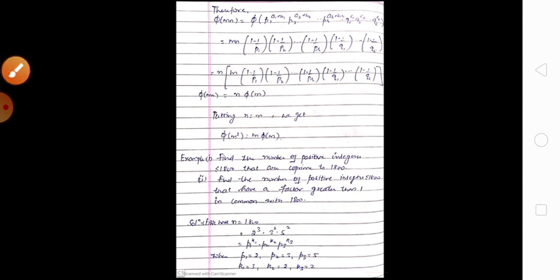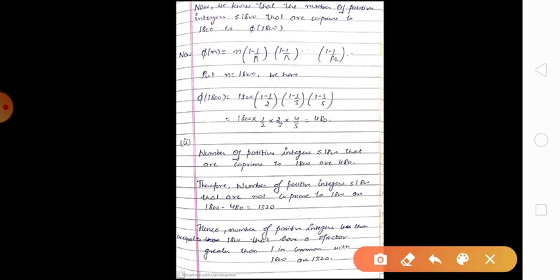Now the number of positive integers less than or equal to 1800 that are co-prime to 1800 is 480, as calculated in the first case. Therefore, the number of positive integers less than or equal to 1800 that are not co-prime to 1800 is 1800 minus 480, which equals 1320. Hence, the required number is 1320.